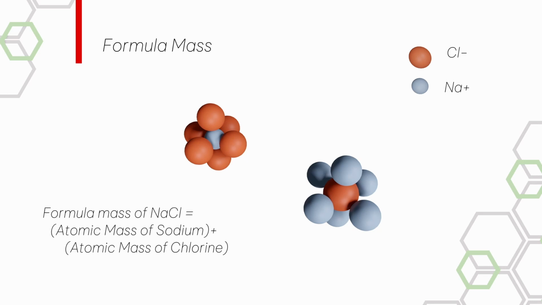So in this case we use formula mass. And in this condition the formula mass of NaCl will be equal to the sum of atomic masses of sodium and chlorine. So that's all for now.